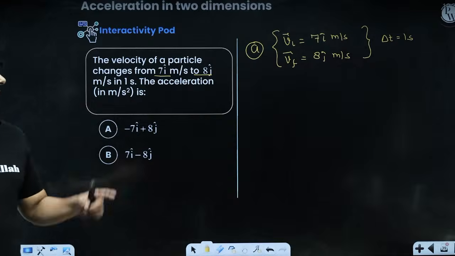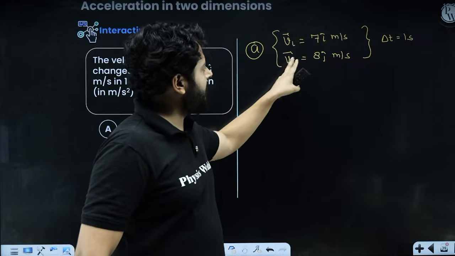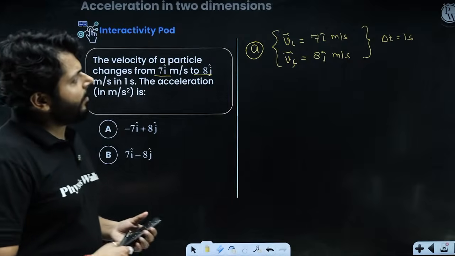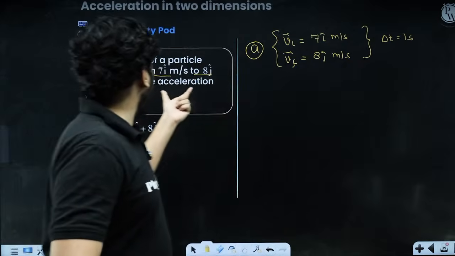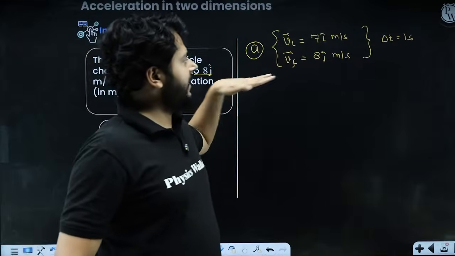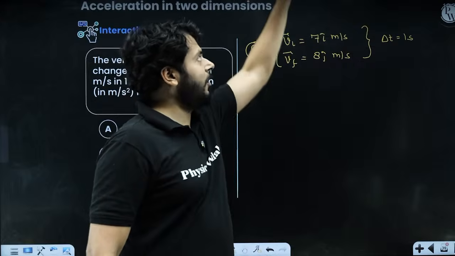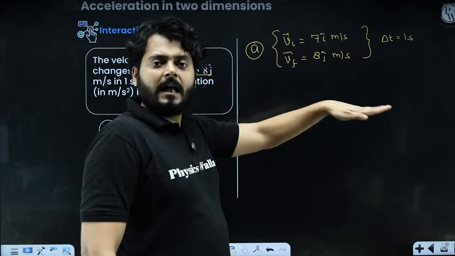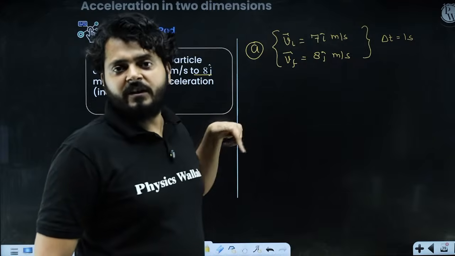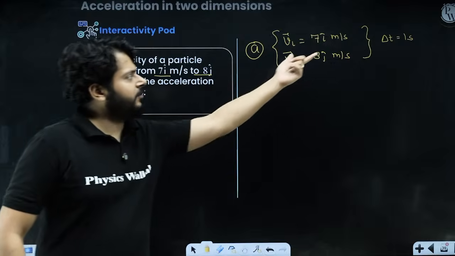Okay. So what is really happening, my dear kids, over here? Initial velocity vector is given as 7i, final velocity vector is given as 8j. We have to find what will be the acceleration in this situation. Initial velocity vector is along this axis, final velocity vector 8j is along this axis. So motion is not happening along one line, it is happening first like this and then like this. So motion is happening in more than one dimension, in two dimensions. Here we have to calculate the acceleration.